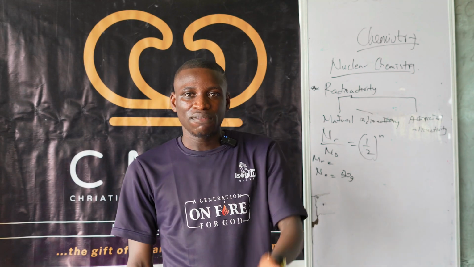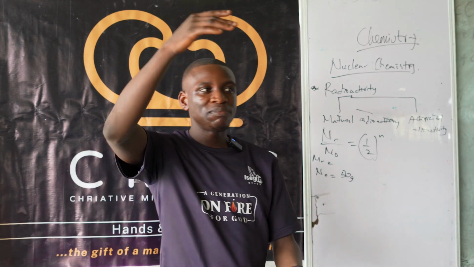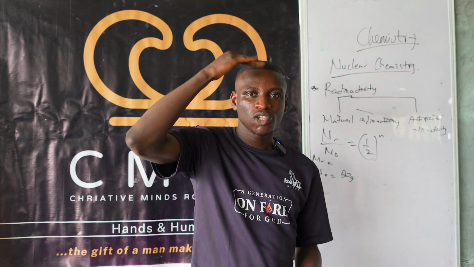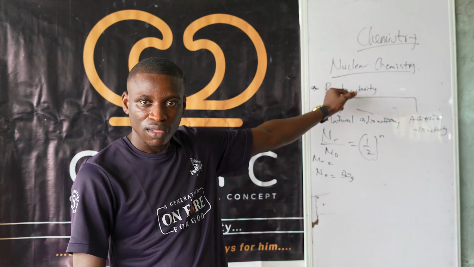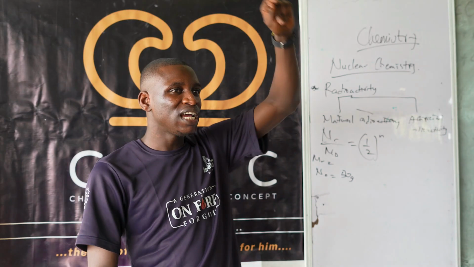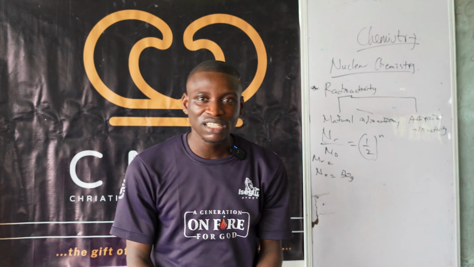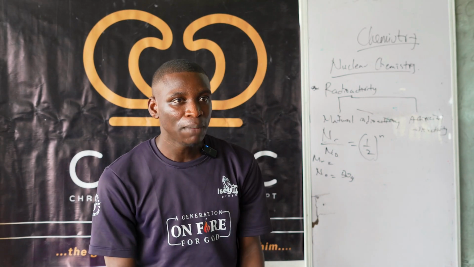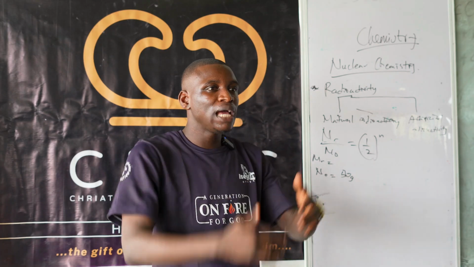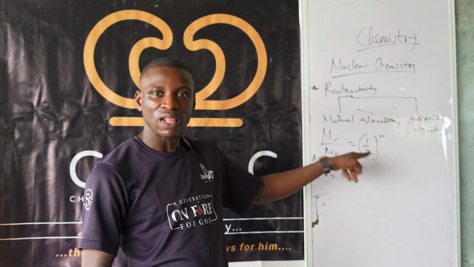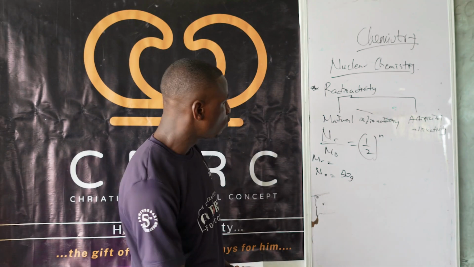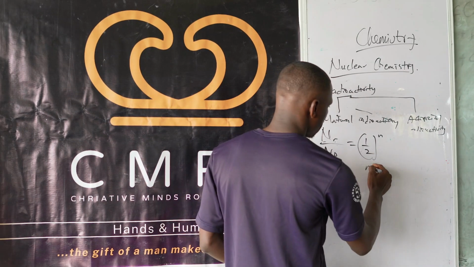I'm glad to tell you that the half-life is just 3 days, because it's the time taken for that radioactive substance to reduce to half of the value it was before. So if something is 10 grams and then it reduced to 5 grams, that means it's reduced by half. The time taken for it to reduce by that half is what gives you the half-life.